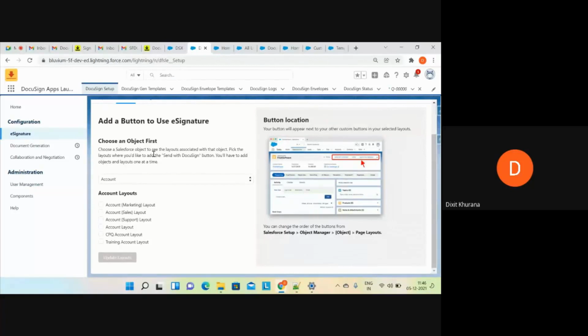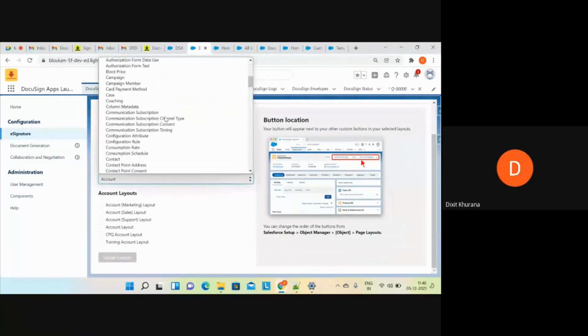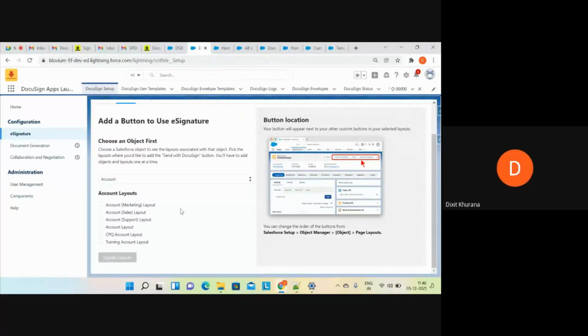Every object I have to configure, right? Initially I did it for code. Now for some other object, I have to come here and do this configuration for that. Any number of objects, but you have to. There is no shortcut where you select multiple objects and all get configured at the same time. Got that.